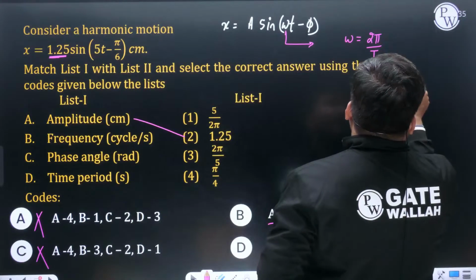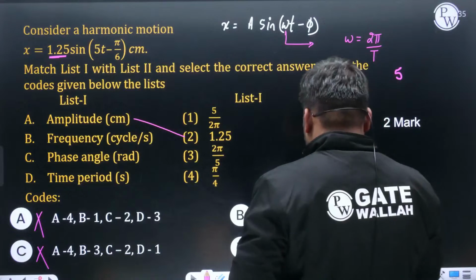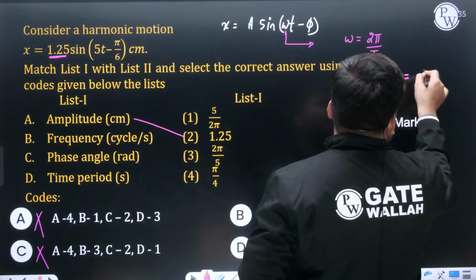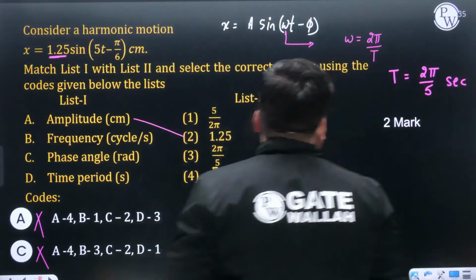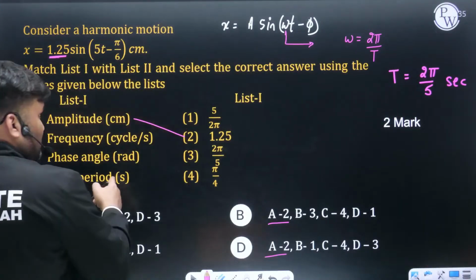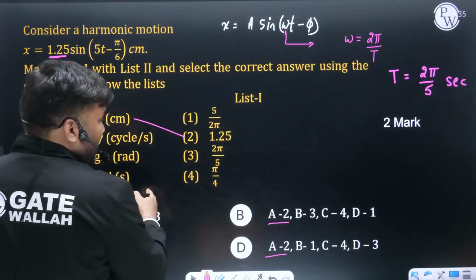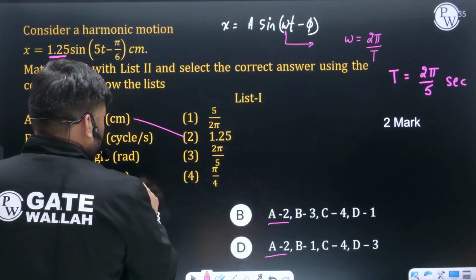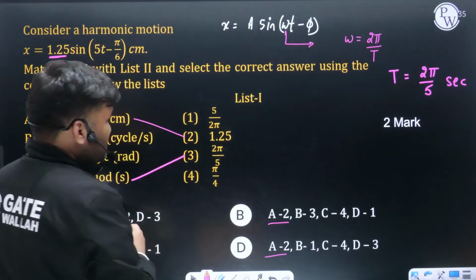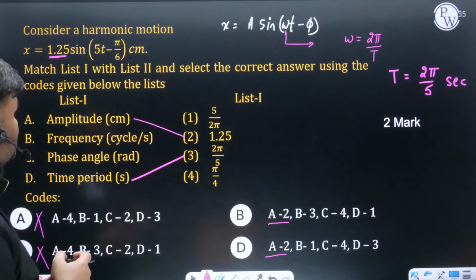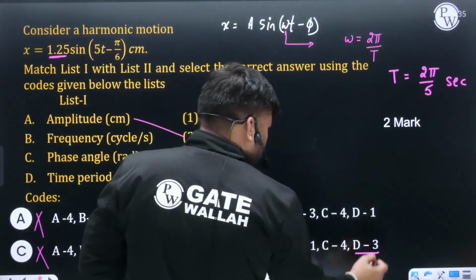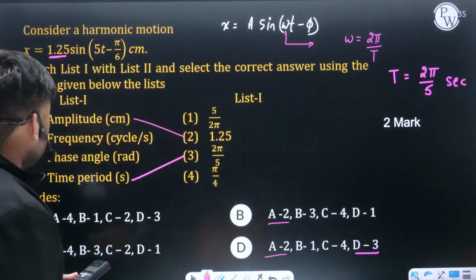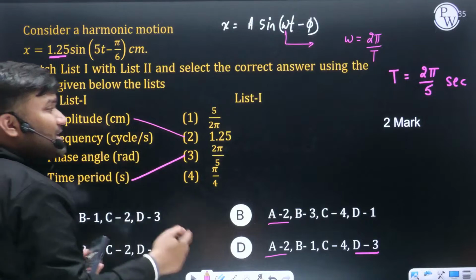So this time period will be equal to 2 pi by 5 seconds. Time period का value they are asking? 2 pi by 5 कहाँ दिखाई पड़ रहा है? D के साथ में we are having 3. है ना? And frequency पूछ रहा है cycles per second, hertz में.